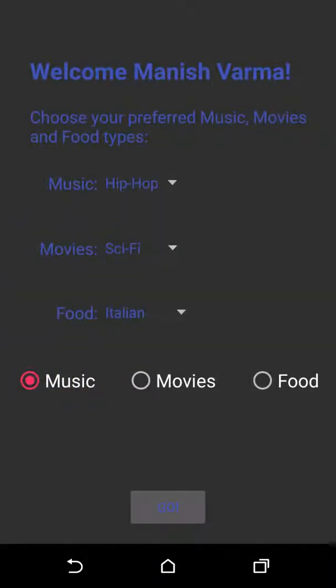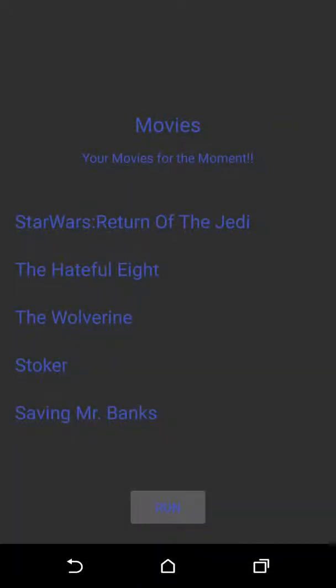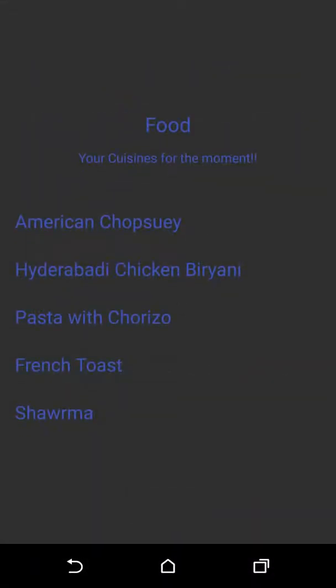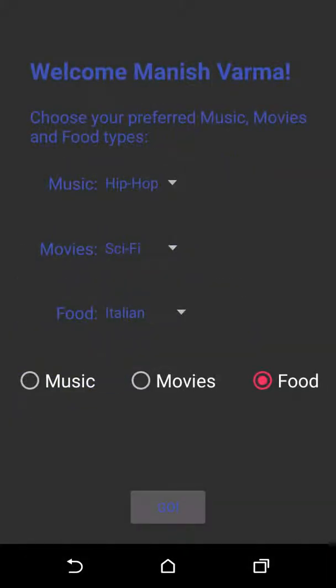Going back, let's go ahead and see what the movies have to offer for us. As you can see, these are the movies that have been generated for the user on the basis of the kind of music and the food that the user prefers. Going back, let's see the kind of food the user has been recommended. So as you can see, these are the final set of recommendations that have been generated for the user.